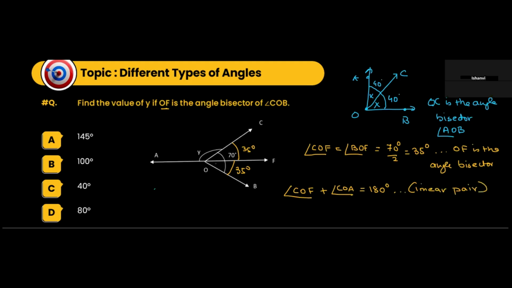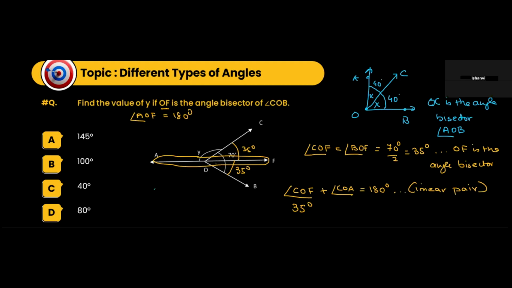This obviously is a straight line. Angle AOF, being a straight line, is 180 degrees. So COF plus COA is equal to 180 degrees. COF we have just written to be 35 degrees.